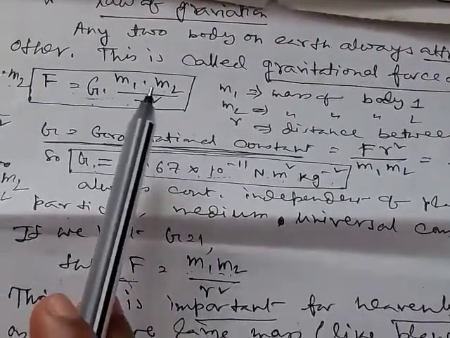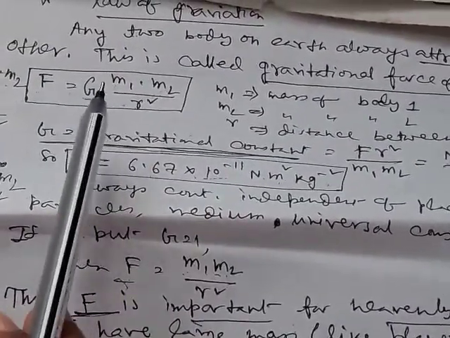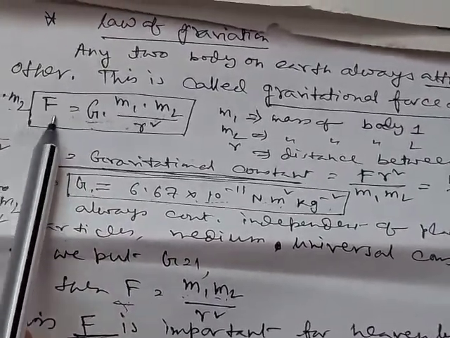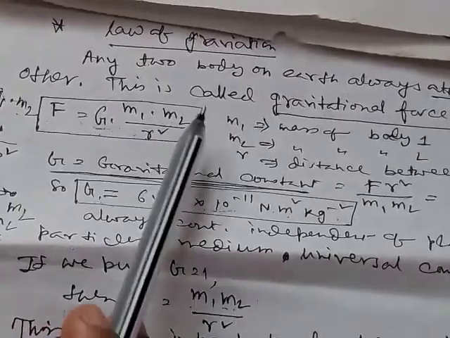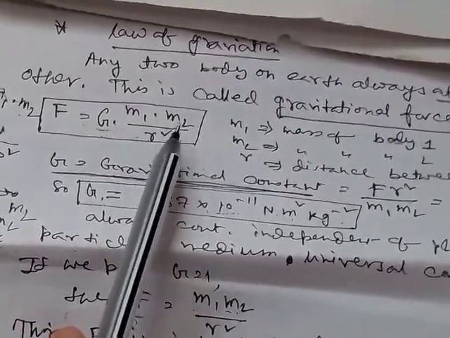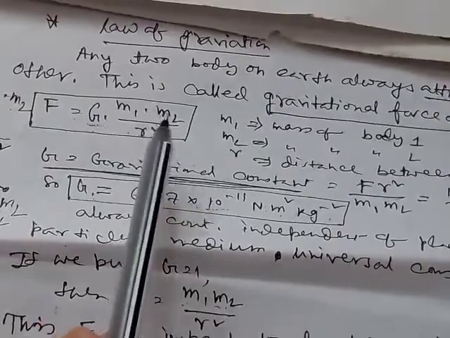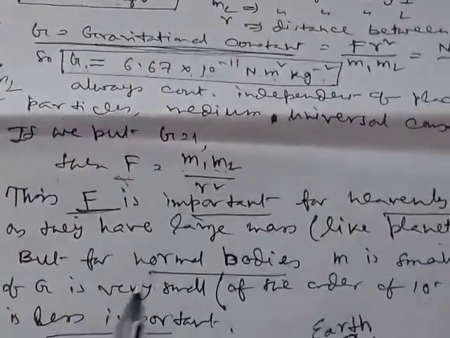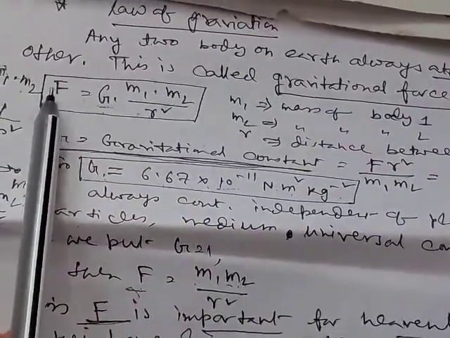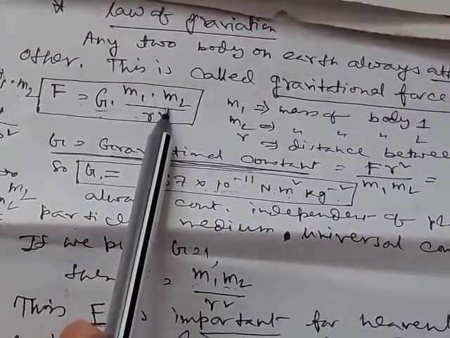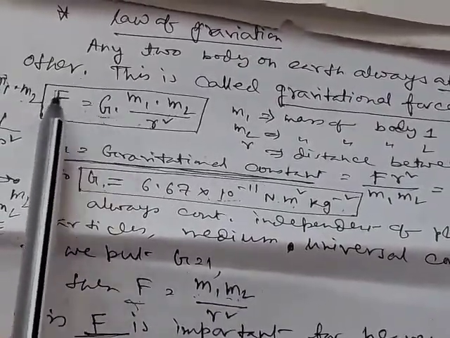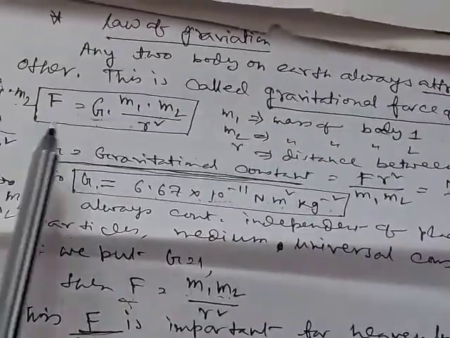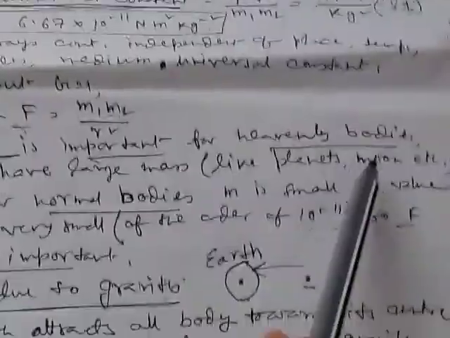So here the value of m is large, and as the value of G is small, for a large value of F the value of m should be large. So for heavenly bodies, as masses are very large, the value of F is important. But for normal bodies, the value of mass is very small, so the value of F is also small, so F can be neglected. So gravitational force of attraction is only important for heavenly bodies.